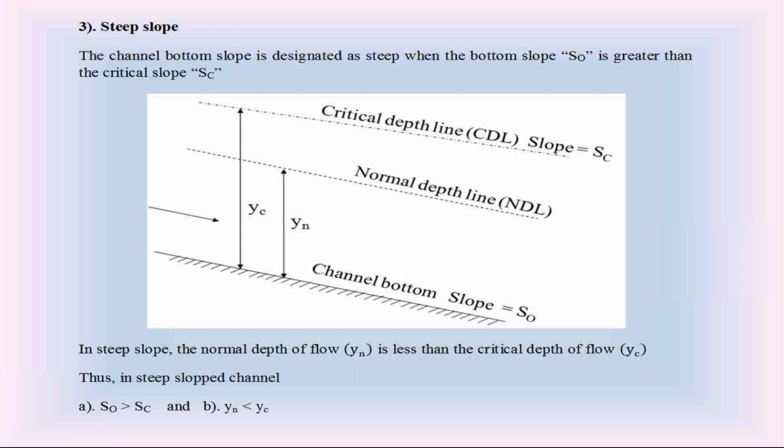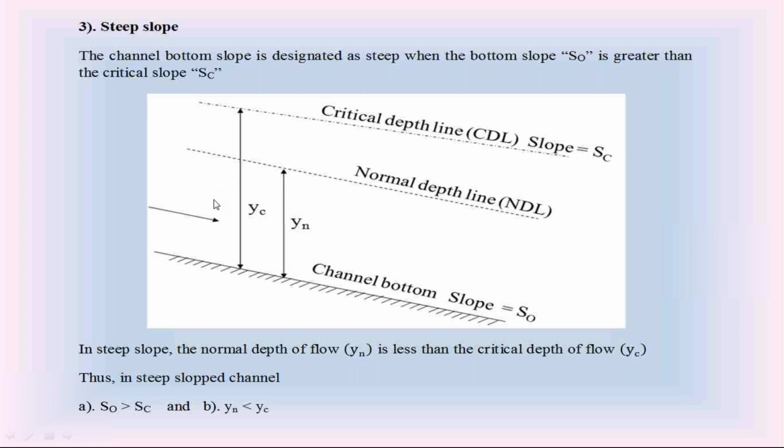Again, at steep slope, we have two characteristics. First characteristic, at steep slope, S0 is greater than Sc. Second characteristic, at steep slope, the normal depth of flow Yn is less than the critical depth of flow Yc.